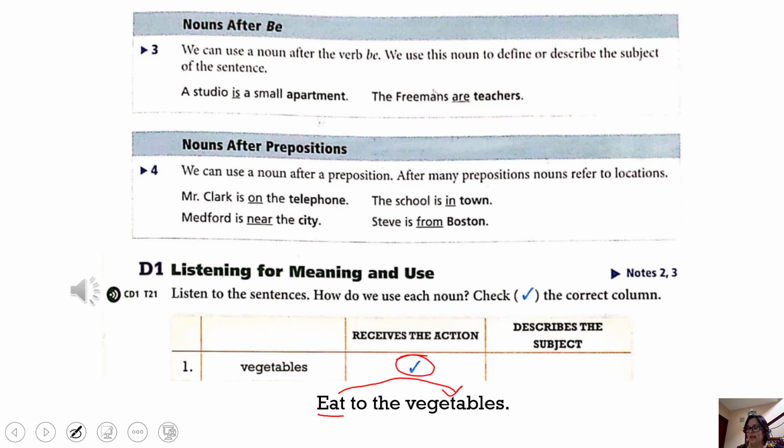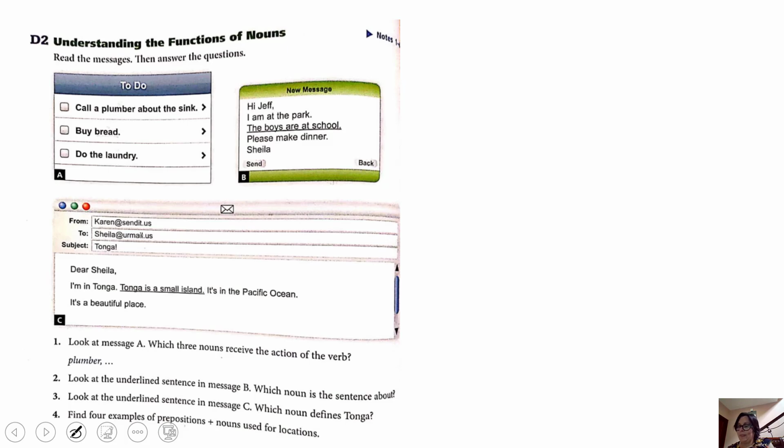Let's continue, guys, on page 70. Let's go to page 70, and in there you have some messages. And it says, read the messages, then answer the questions. Here we have message A, B, and C. Okay? So we are going to answer now the questions. Question number 1. Look at message A, this one.